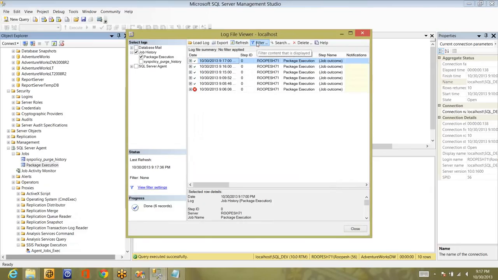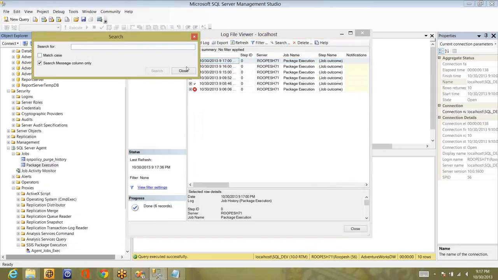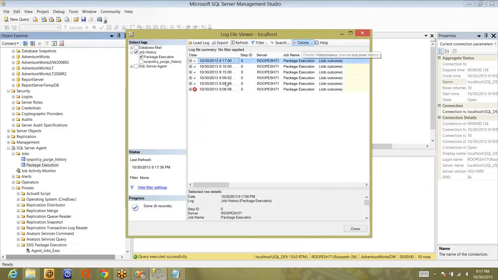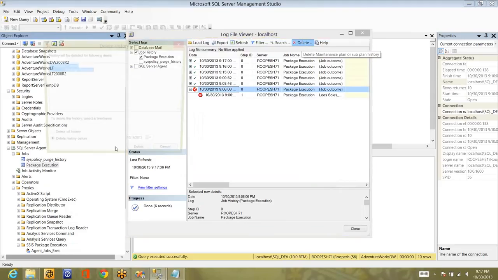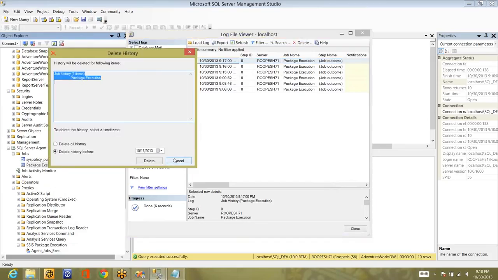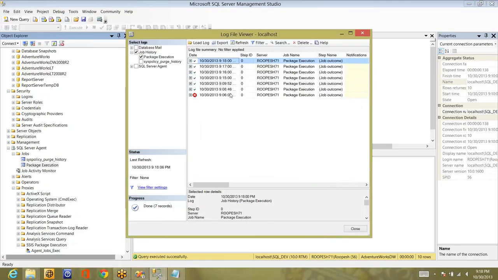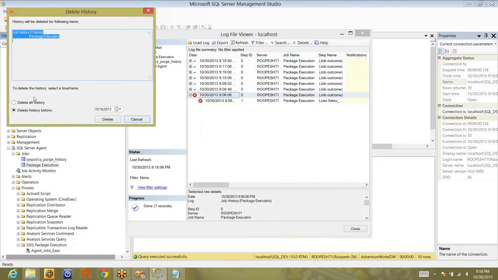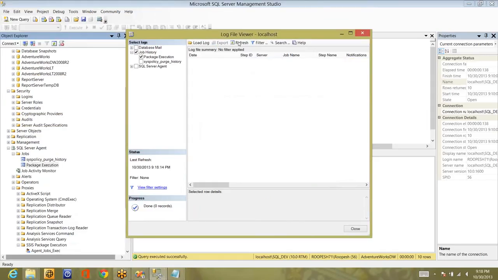And support people, when I was working on a support project, this was always open. And if you want to search for anything, you can search with the name. And if you fixed it and don't want it anymore, just delete it. And help, if you want to get any help. I don't know why it is not deleted. Let's see. Delete this one. Delete all history. Oops, completely deleted. Sorry, guys.